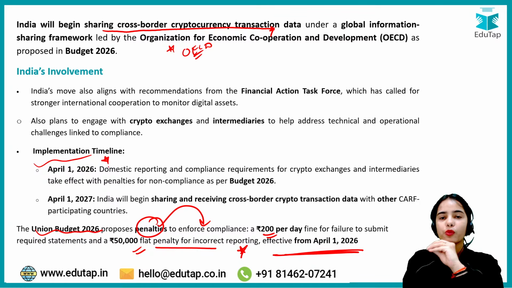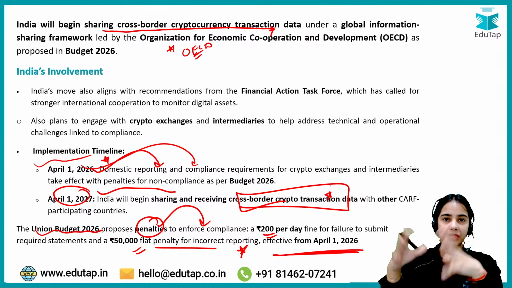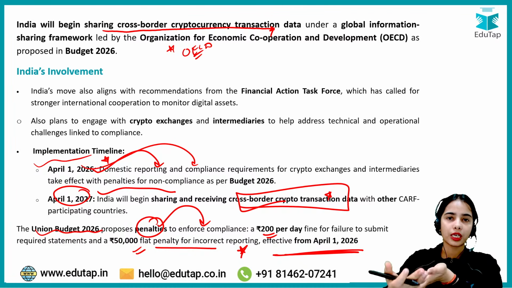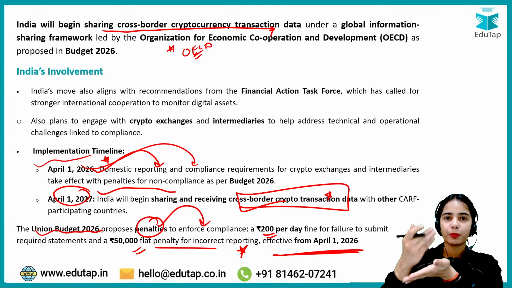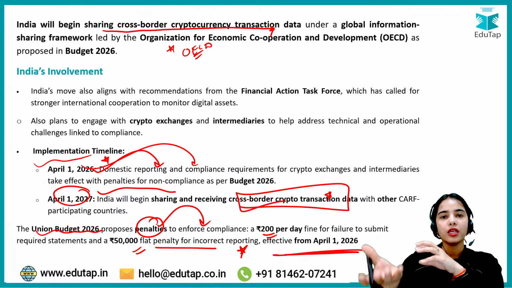So from April 1, 2026, the domestic reporting and compliance has to be followed. But from April 1, 2027, India will begin sharing and receiving cross-border crypto transaction data. So for domestic reporting, the reporting with compliance has to start from April 1, 2026. If you do not comply with the norms, then you have to pay the penalties.